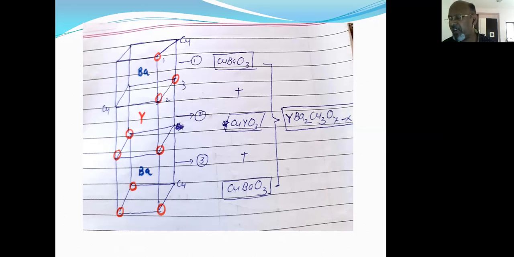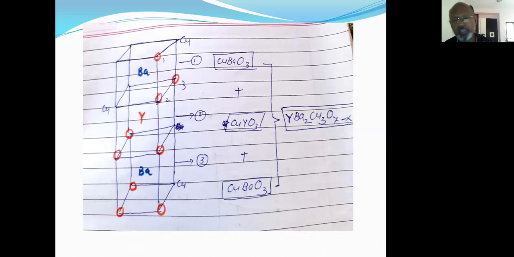From the figure, it is clear that the lower and upper cubes have barium ions, which I have shown at the center, while the middle cube has the yttrium ion at the body center, and the copper ions are at the corners of all three cubes.